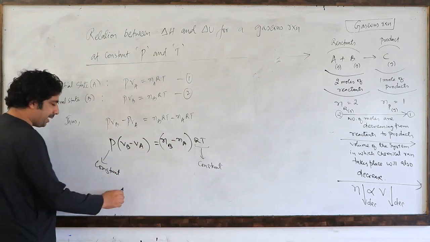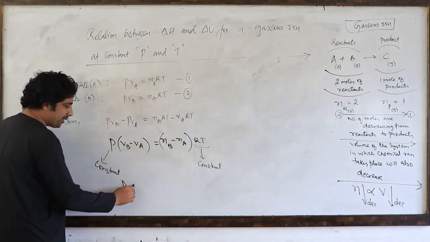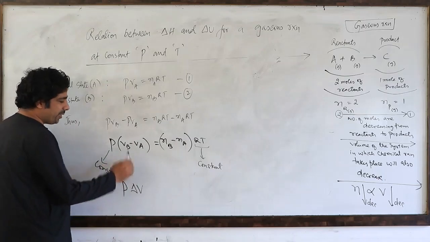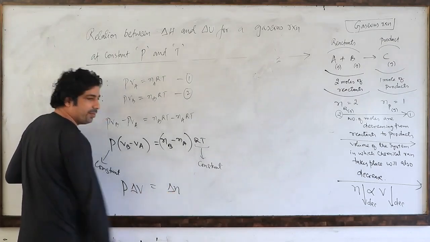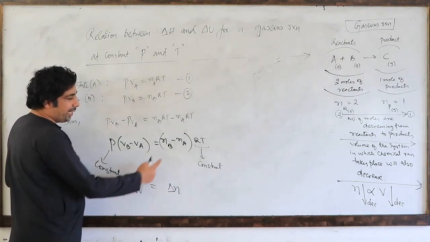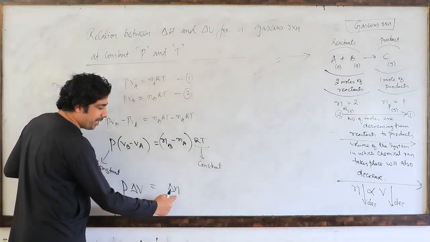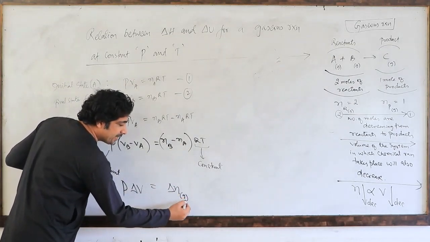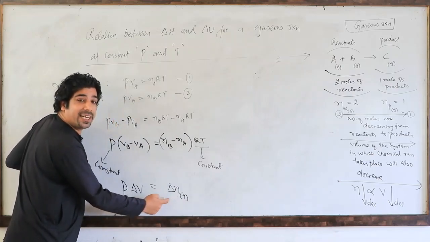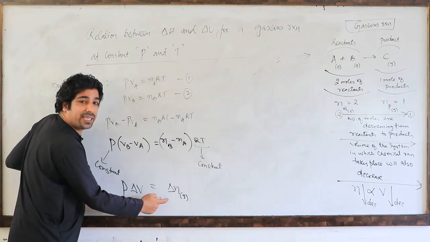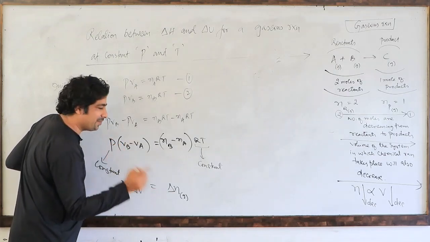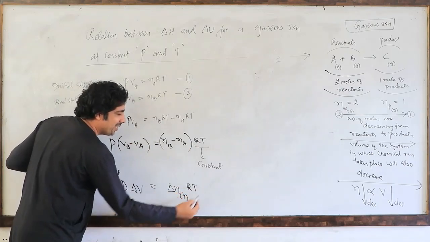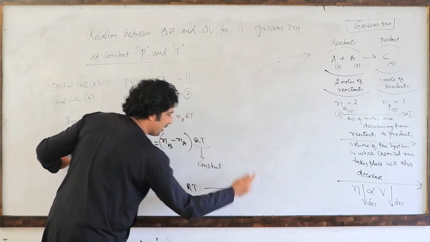So in place of them I can write down P. Final minus initial is called delta V. So this is your delta V. Final minus initial is again delta n. Remember, this is the change in volume and this is the change in number of moles. But remember here, my dear friends, this delta n is gaseous. This is only for gaseous reactants and products. Remember, this change we have to calculate for only gaseous reactions. This change in number of moles is not calculated for solids and liquids. Remember that. So finally we have here RT. So let us call it equation number 3, my dear friends.